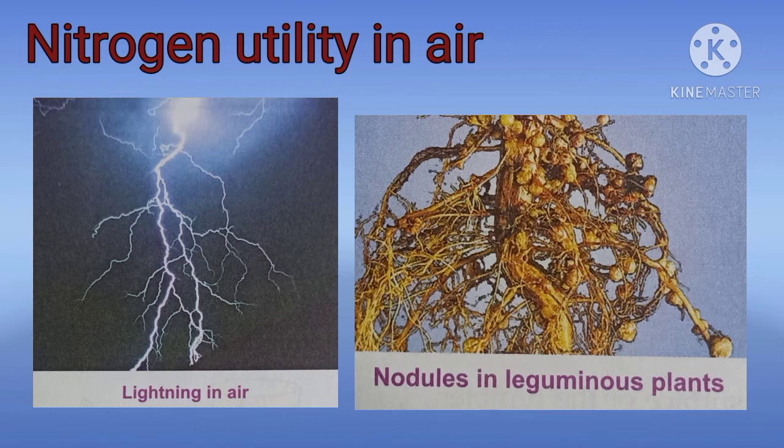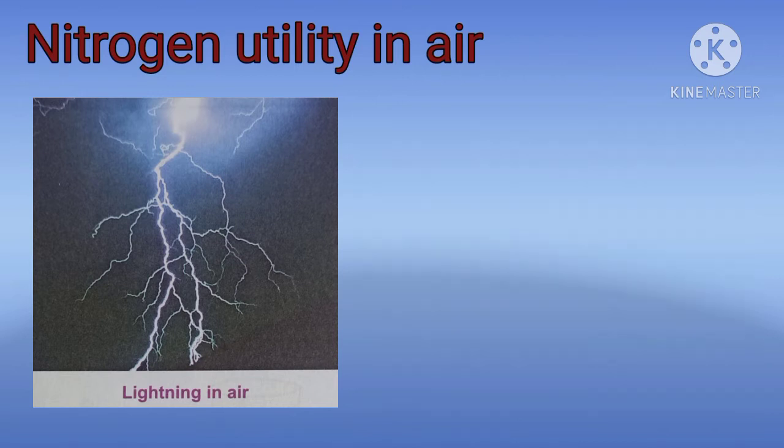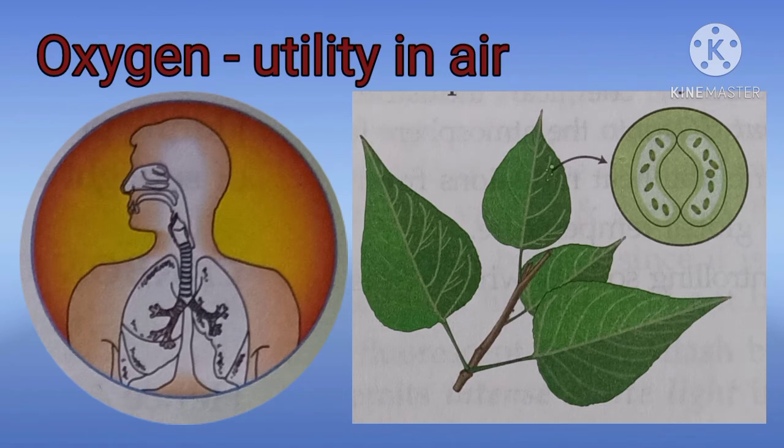This nitric acid comes down with the rain and combines with carbonate and comes on the earth in the form of acid rain. This forms a soluble nitrate like calcium nitrate, when calcium carbonate combines with nitric acid to give calcium nitrate, water and carbon dioxide. This calcium nitrate compound is water soluble, and is absorbed by plants and converted to form protein. Now we discuss oxygen utility in air.